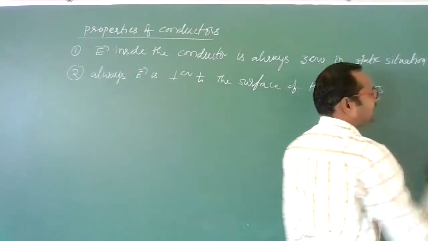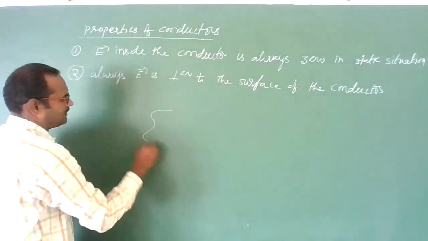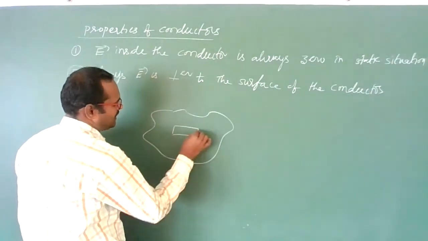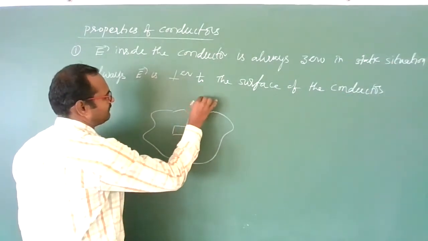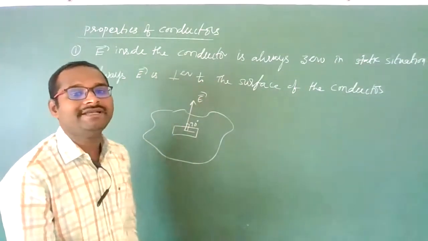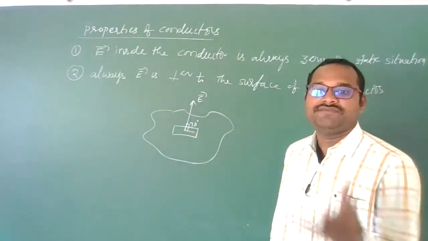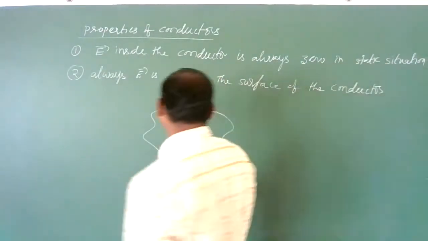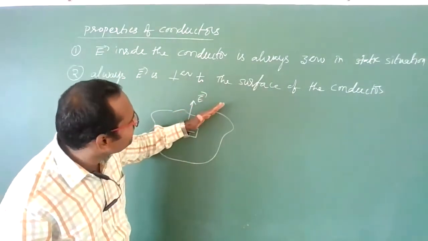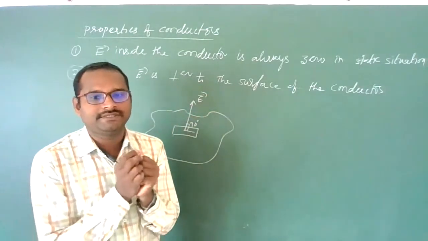It is also important. If you consider one conducting material and take any surface area, the electric field must be perpendicular to it, at a 90 degree angle. It should not be tangential, or make some inclination with the surface of the conductor. If it does, what happens? If the electric field is not perpendicular, means it is making some angle with the surface of the conductor, then there is a tangential component.